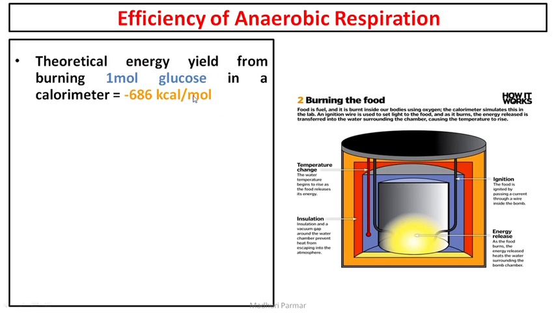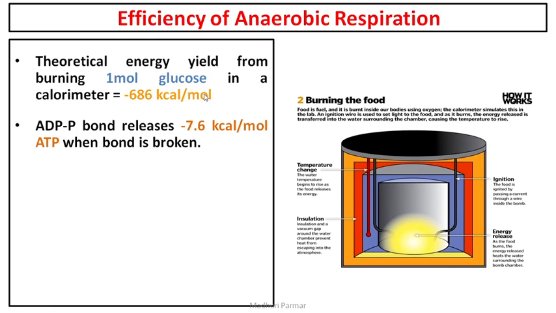Clear? Why is this minus? This minus is showing that energy is getting released, okay? So it is an exergonic process, meaning heat energy and other sorts of energy are getting released, the reaction is giving out energy, fine? So minus 686 kilocalorie per mole of glucose.